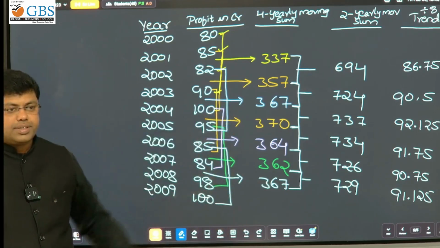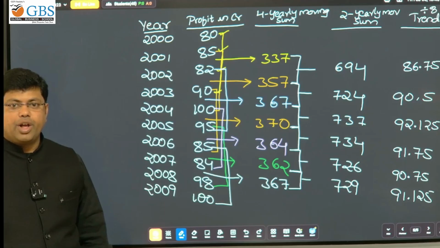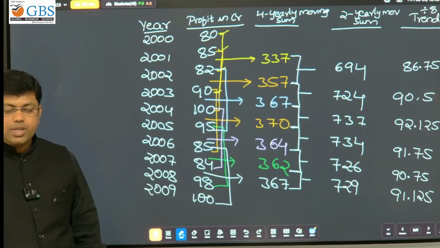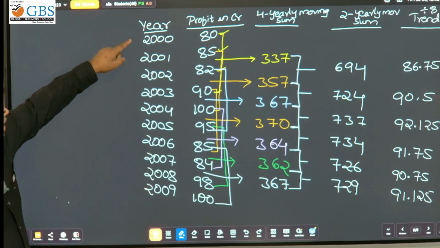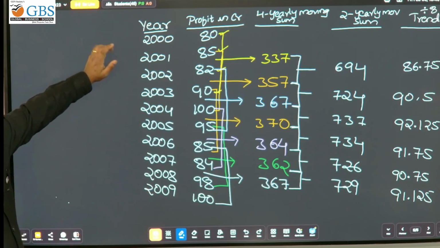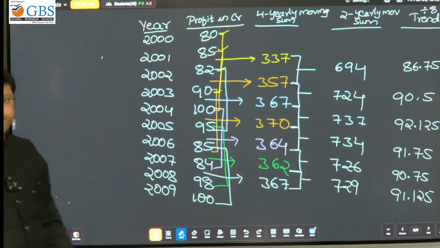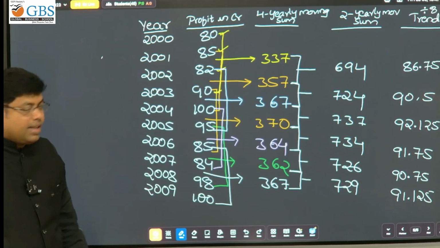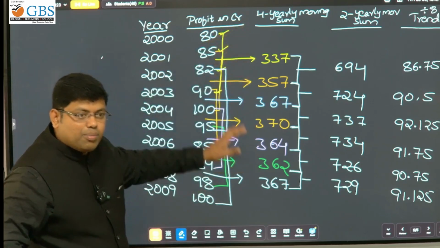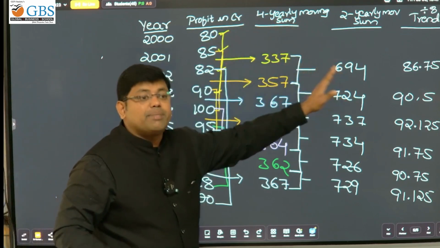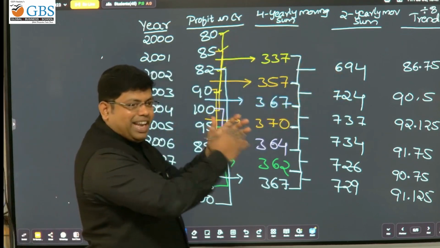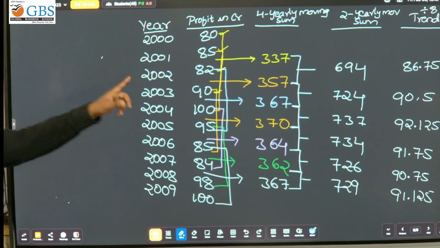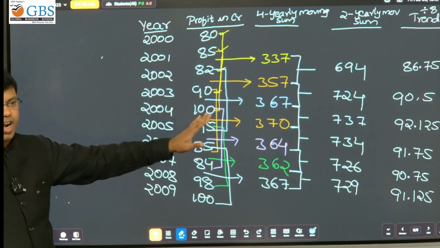Any doubt up to this? Any doubt, my dear all? Can you do it? So while writing the years, write 1 year, leave one line, and write the next, because it's a 4 yearly moving average method. First you have to do the 4 yearly moving sum, next the 2 yearly moving sum. This is a method of finding the trend value. And for even numbers you do it like this, for odd numbers directly.